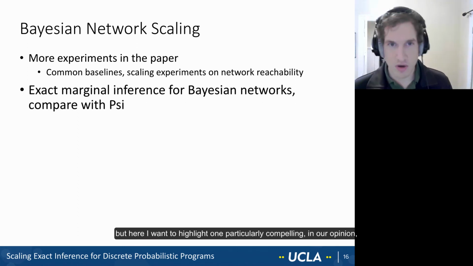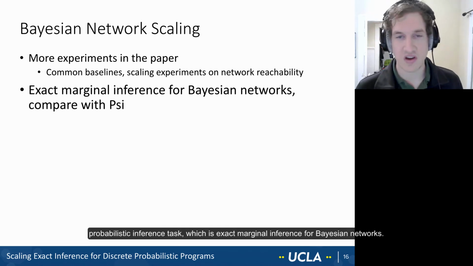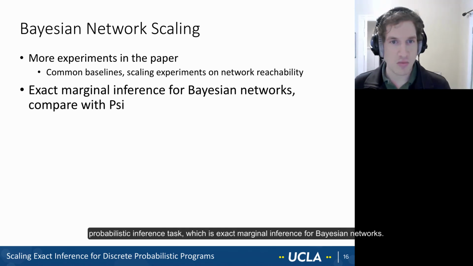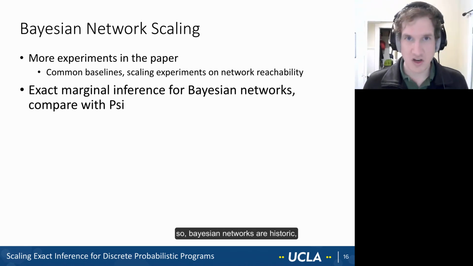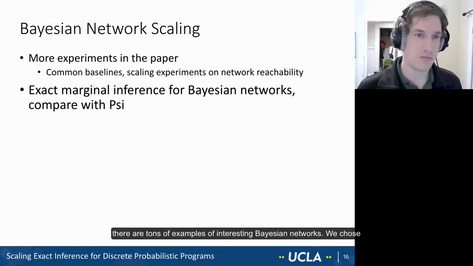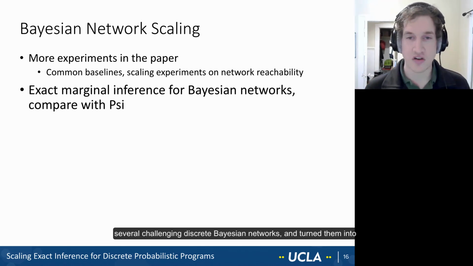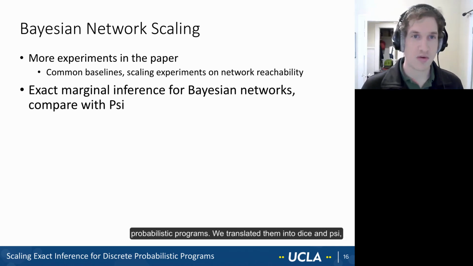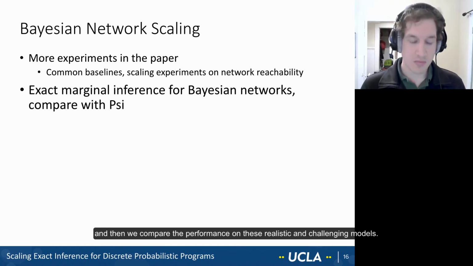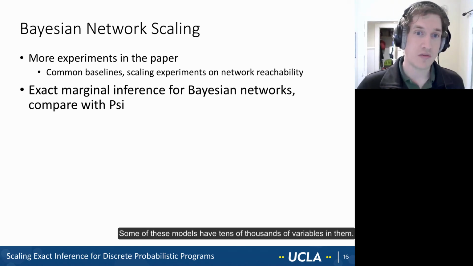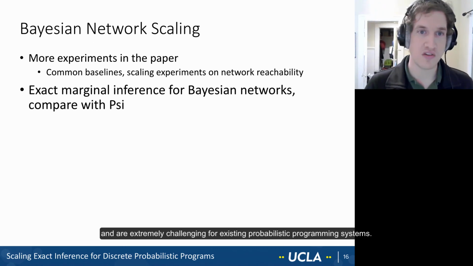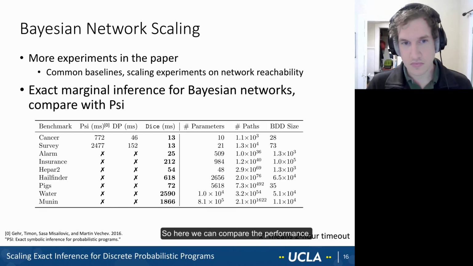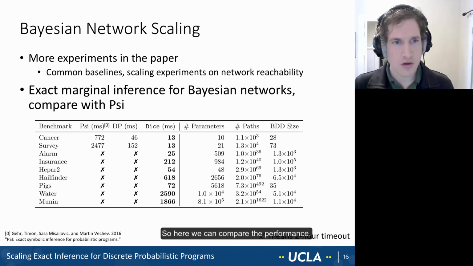But here I want to highlight one particularly compelling, in our opinion, probabilistic inference task, which is exact marginal inference for Bayesian networks. So Bayesian networks, they're historic. There are tons of examples of interesting Bayesian networks. We chose several challenging discrete Bayesian networks and turned them into probabilistic programs. We translated them into dice and we translated them into Psi. And then we compared the performance on these realistic and challenging models. Some of these models have tens of thousands of variables in them and are extremely challenging for existing probabilistic programming systems.